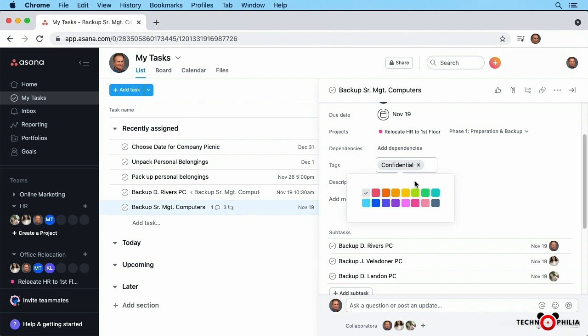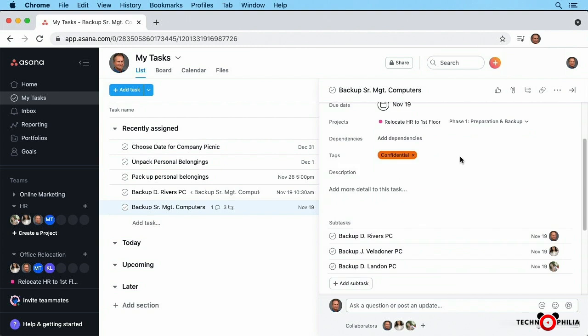Next, we'll assign a color code to it. I'm thinking maybe this dark orange color. We'll select it. So we've now tagged our task as confidential, and we can click this tag at any time to view all of the tasks that are tagged that way.